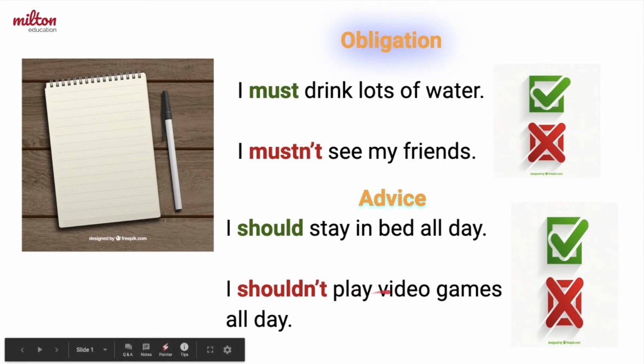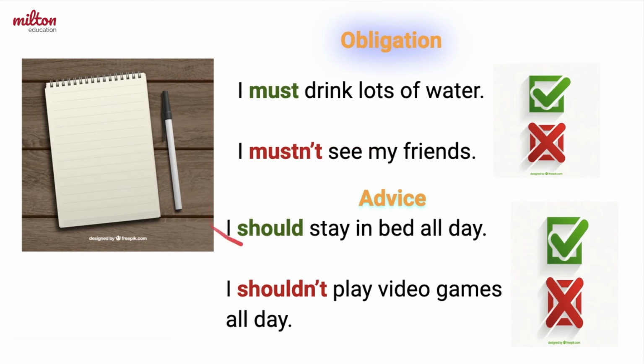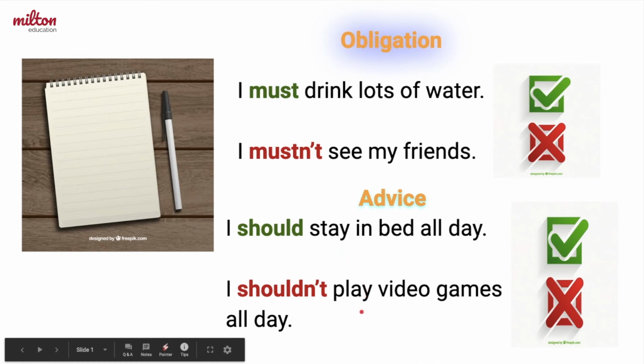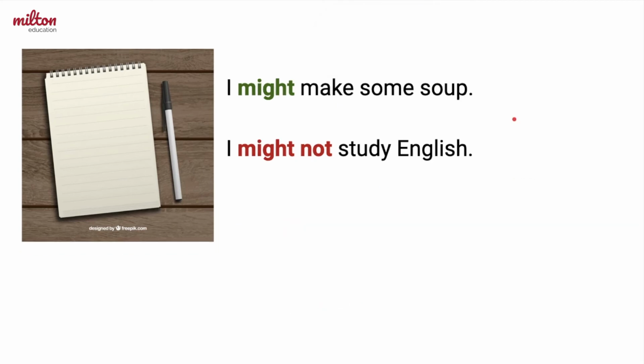Saying that I shouldn't play video games all day, well, it's a bad idea to play video games all day, but I don't need to stop if I don't want to. Just like with must, we say should or shouldn't plus the main verb. So should, stay, and shouldn't, play. Now I wrote a couple other things about what my dad said, but I'm not very sure if I'm going to do them or not.